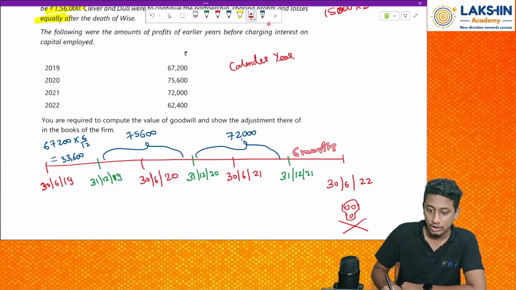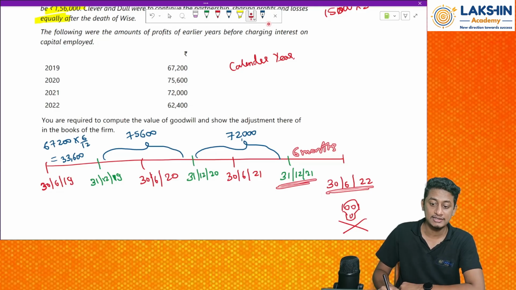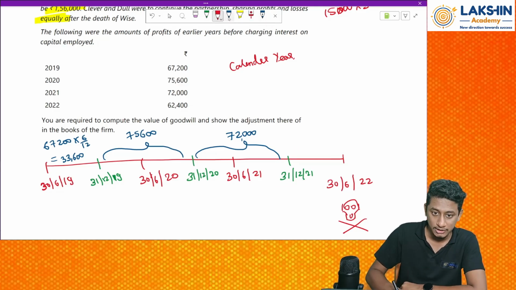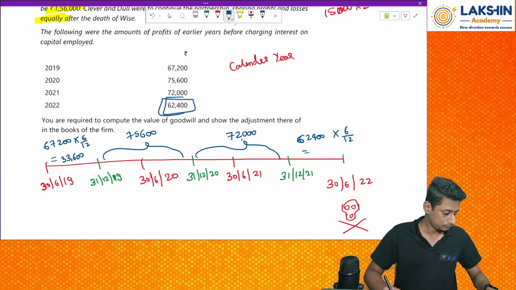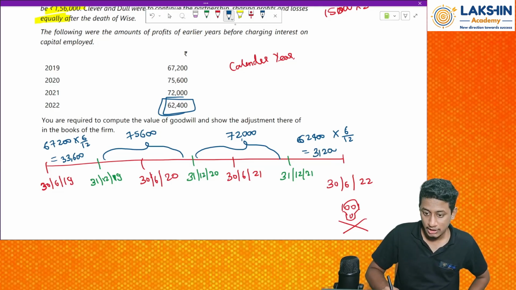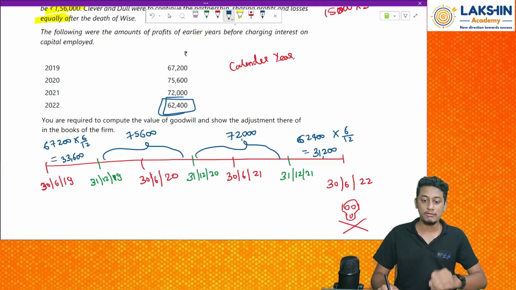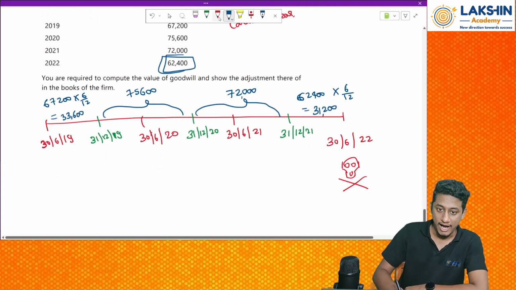Now from December till this year's mid, so that will be how much? That will be again 62,400 into 6 by 12, that will be 31,200. 31,200. Now add all of this to find out the total profits.